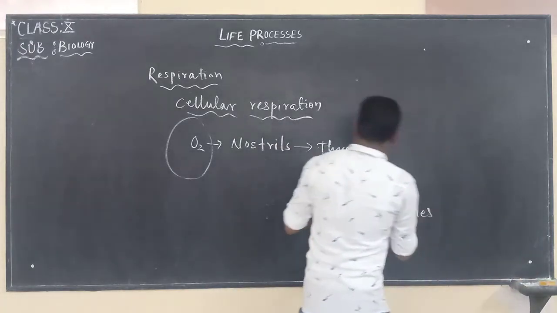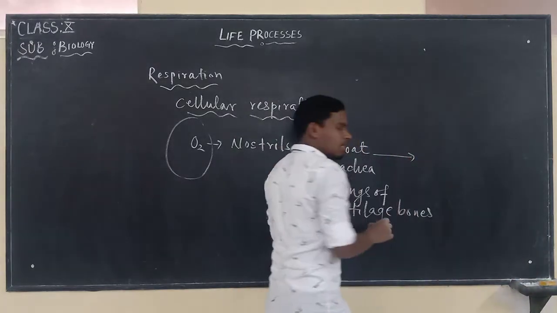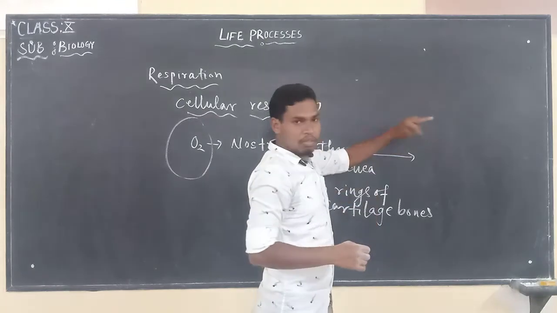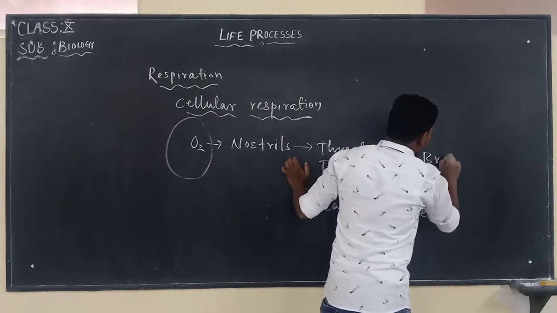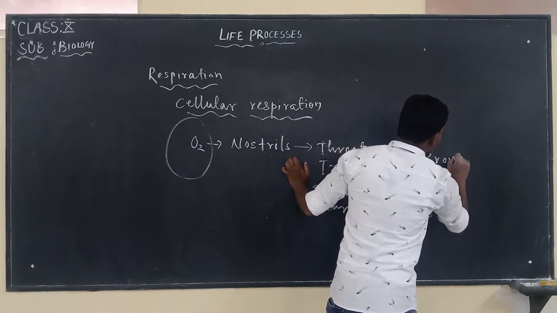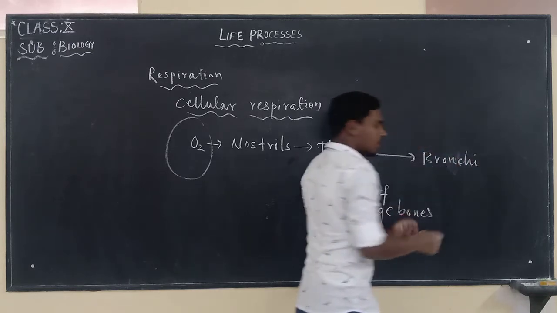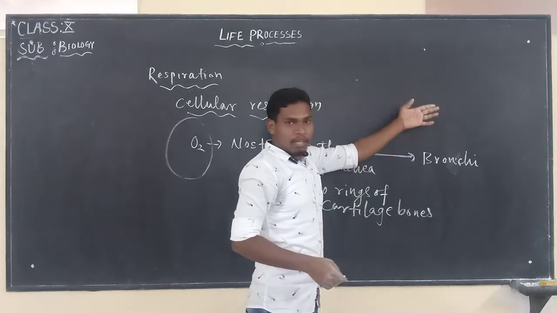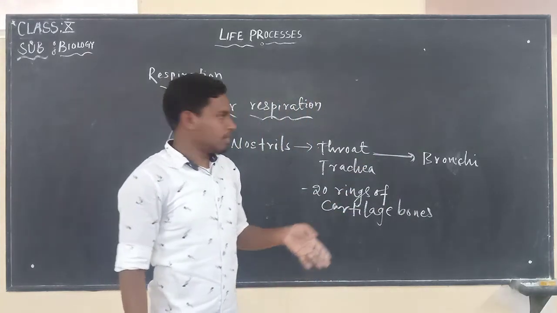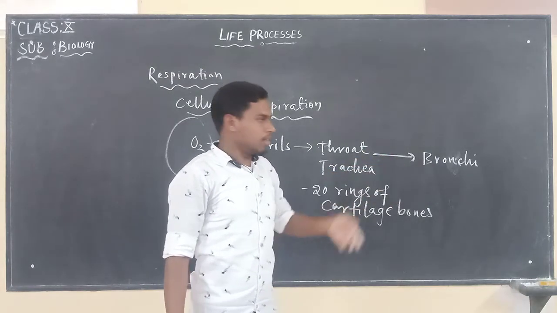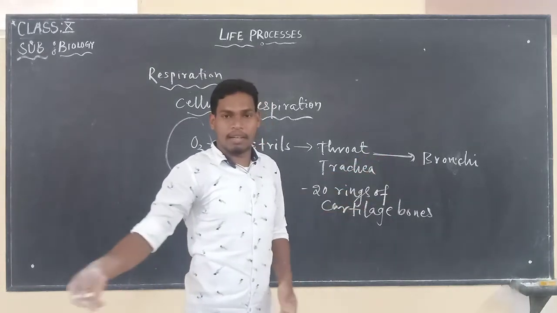Now this trachea is further divided into two bronchi, left bronchus and right bronchus. These bronchi are going to enter into our lungs. The left bronchus goes into the left lung, the right bronchus into the right lung.